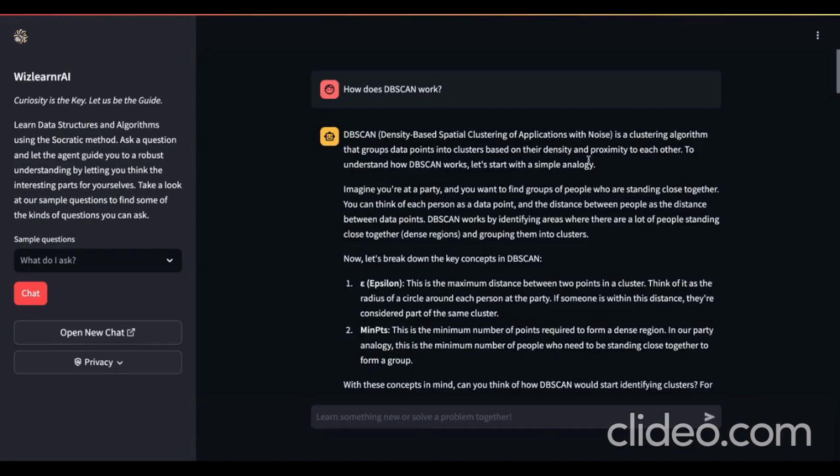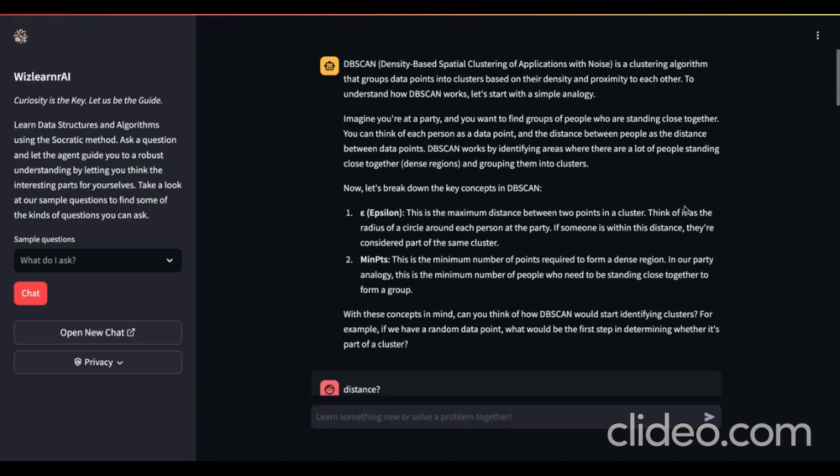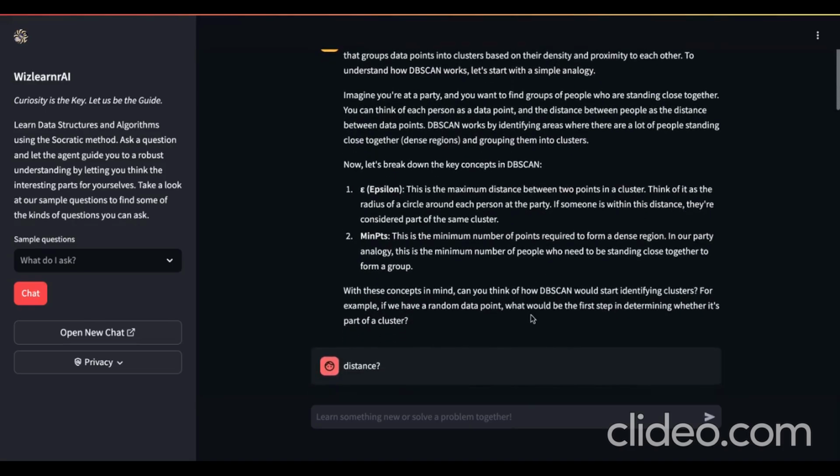Here, the tutor is giving some context about the algorithm and giving me a simple analogy regarding a party and groups of people to relate with how it actually works or what it is actually about, and then asking me some probing questions to really understand what is the starting point for identifying clusters in this algorithm so that I can figure out the steps.